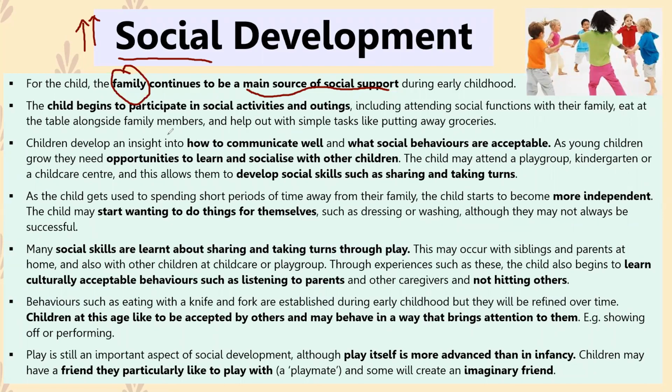Because children can talk between the ages of 2 to 6 years old in the early childhood stage, they also start to understand how to interact with others in a better way. And children are very smart in this way, in the sense that they understand that sometimes certain ways of interacting with other people don't work. So, for example, when speaking to their dad, if they want something and they know that their dad has a soft spot for them, they might speak in a really cutesy voice to get what they want, because they know that their dad won't say no to them, okay, if they use that little cutesy voice, okay?